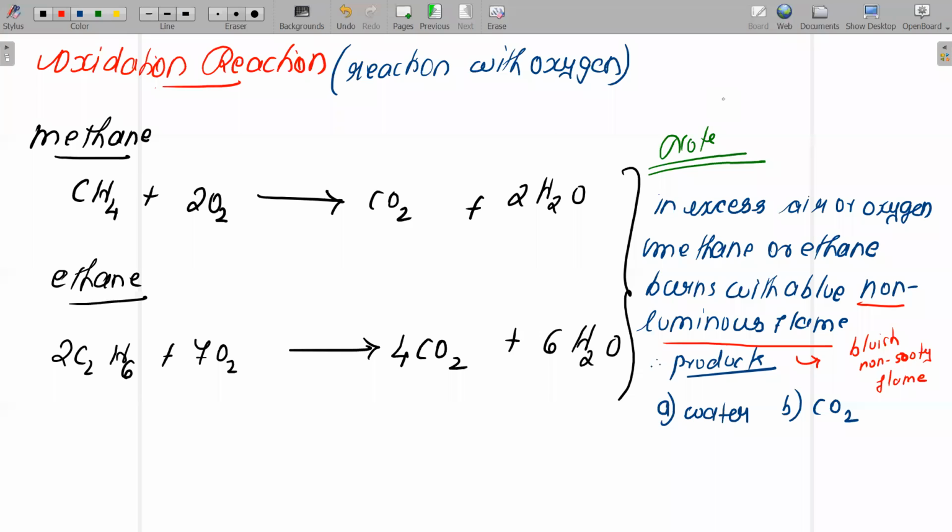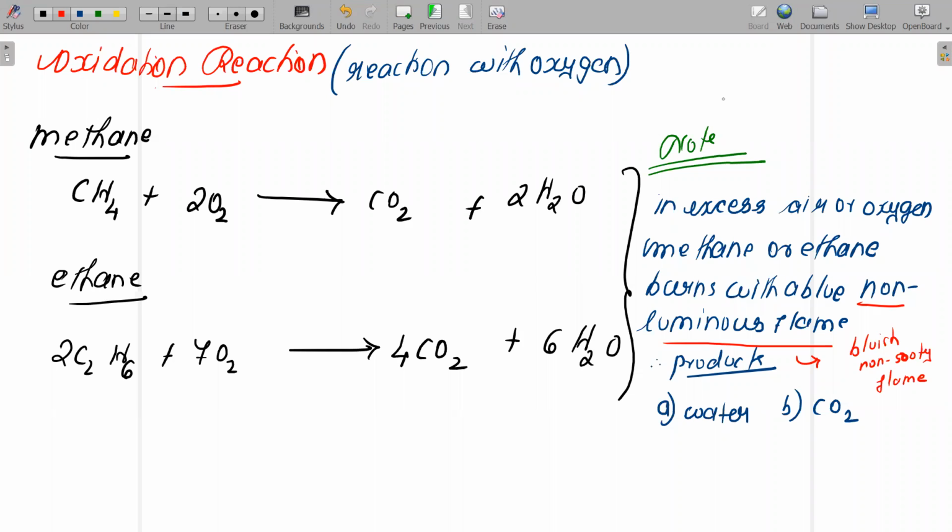So children, listen carefully. Now we are going to talk about the second chemical property of methane and ethane. That is nothing but oxidation reaction. This oxidation reaction, generally we call it as reaction with oxygen. So when methane reacts with oxygen, you guys will get water and carbon dioxide as a product. Ethane when reacting with oxygen, then also you'll get carbon dioxide and water. So children, in the presence of air or oxygen, methane or ethane burns with a non-luminous flame. This non-luminous flame, generally we call it as bluish non-sooty flame. Understood? And you guys will get a product, water and carbon dioxide.